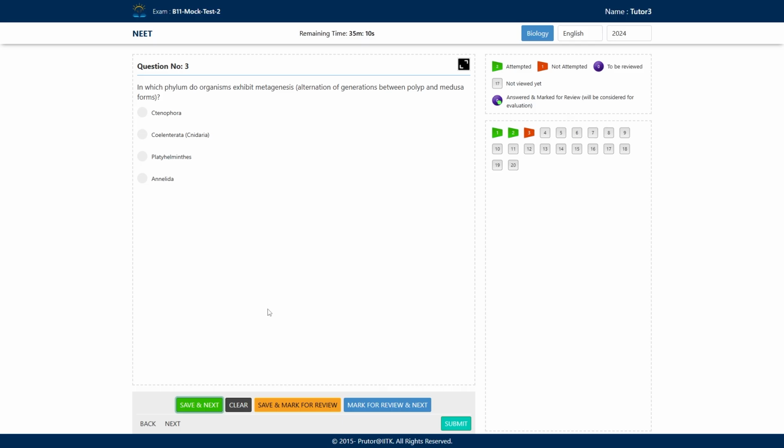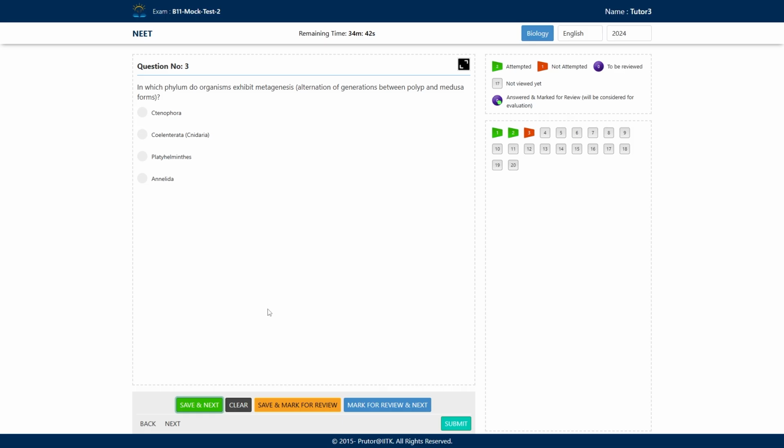So they alternate between polyp and medusa, and this special alternation of generation is called metagenesis. And this is showing the false alternation of generation, because this was the question which I asked some time before. False alternation of generation. Why?